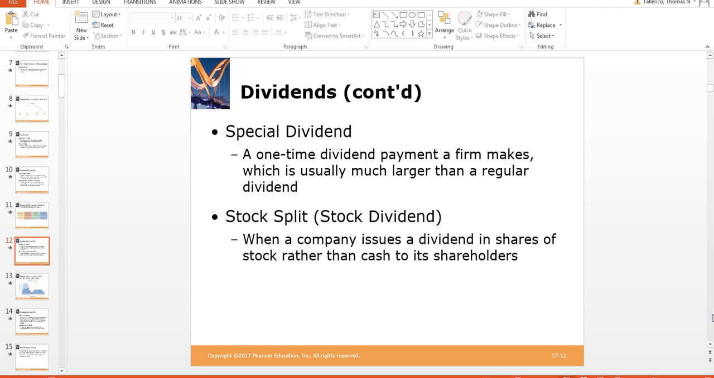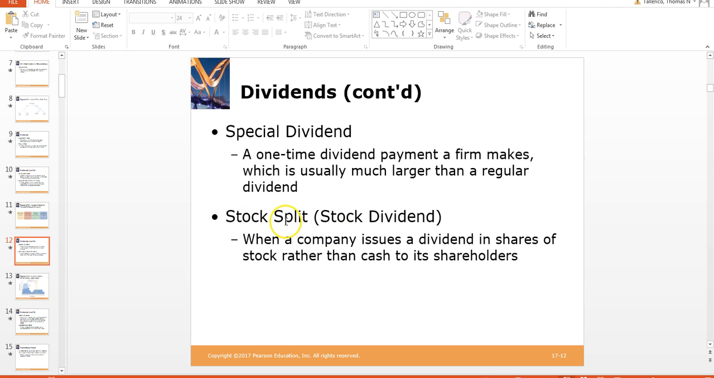All right, so a couple terms you'll notice occasionally: if you own stocks, you may get a special dividend. This is a one-time dividend that a company will make, which is normally much larger than a regular dividend. Basically, I received one from Costco several months back, and I was surprised by it. I'll show you that in a minute.